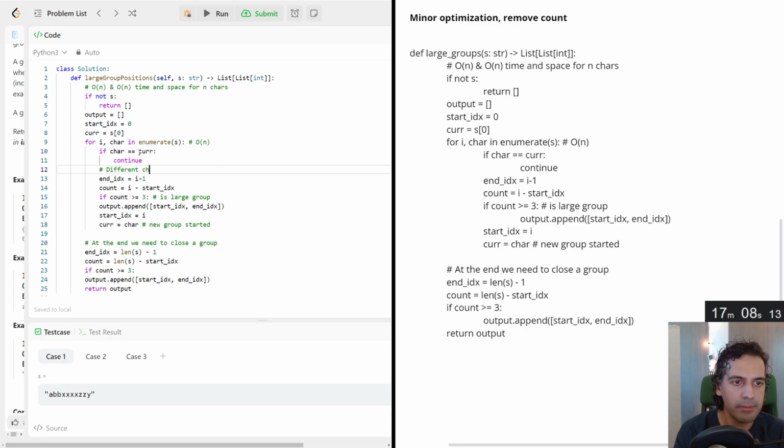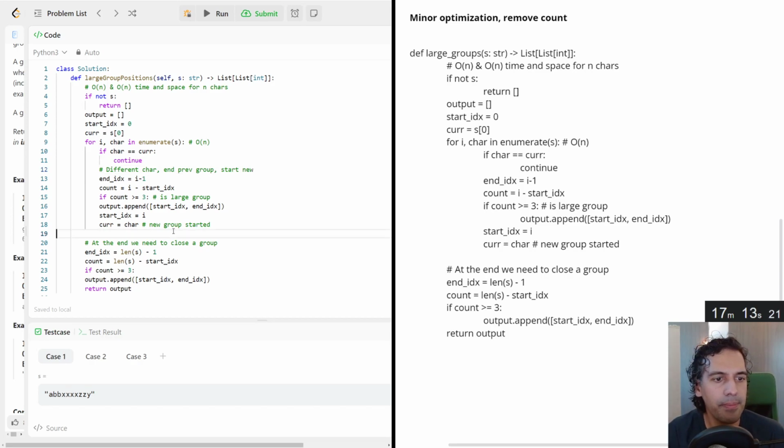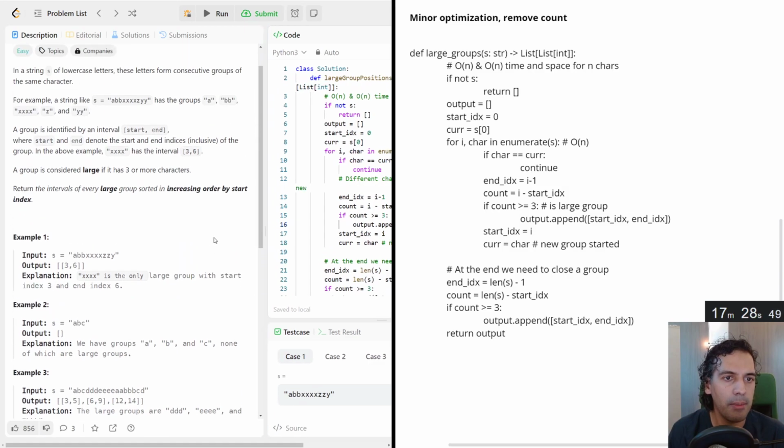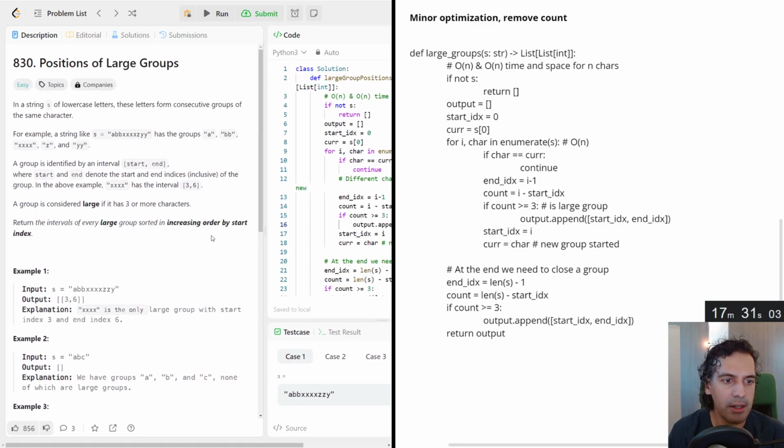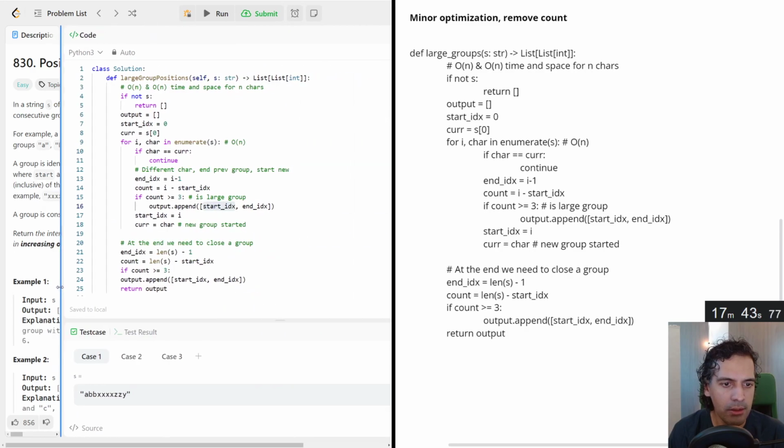And okay, and then here, if the count is greater than or equal to 3, it's a large group, and append it to our list. Since we're iterating through the list in order, our start indices will always be incrementing, as is requested by the interview question, increasing order by start index. 3 or more characters. What makes it a group is if the character values are all the same. And the intervals start through end inclusive. Okay.